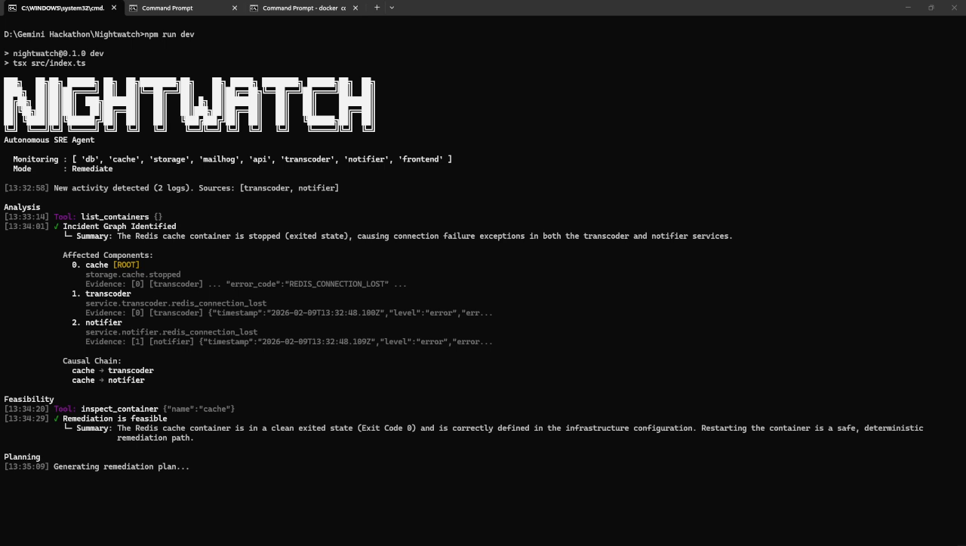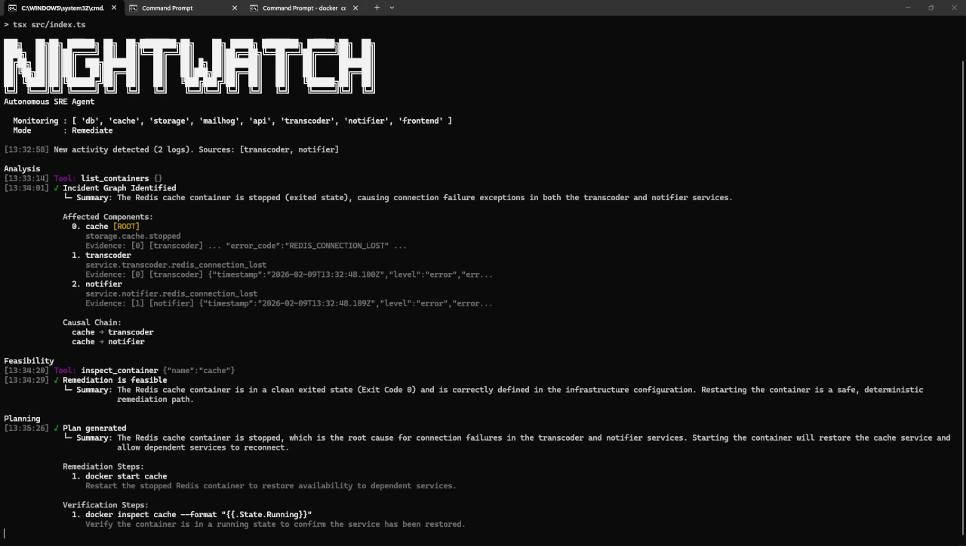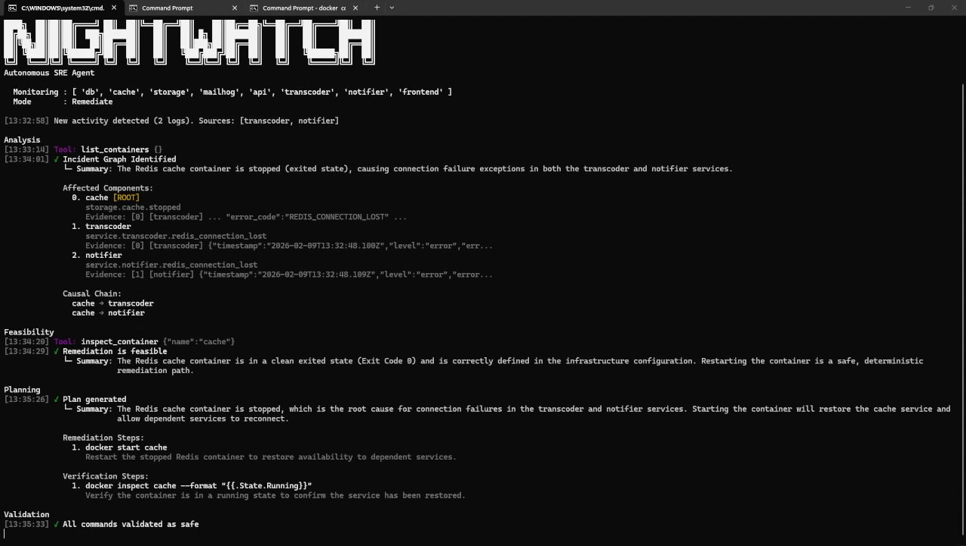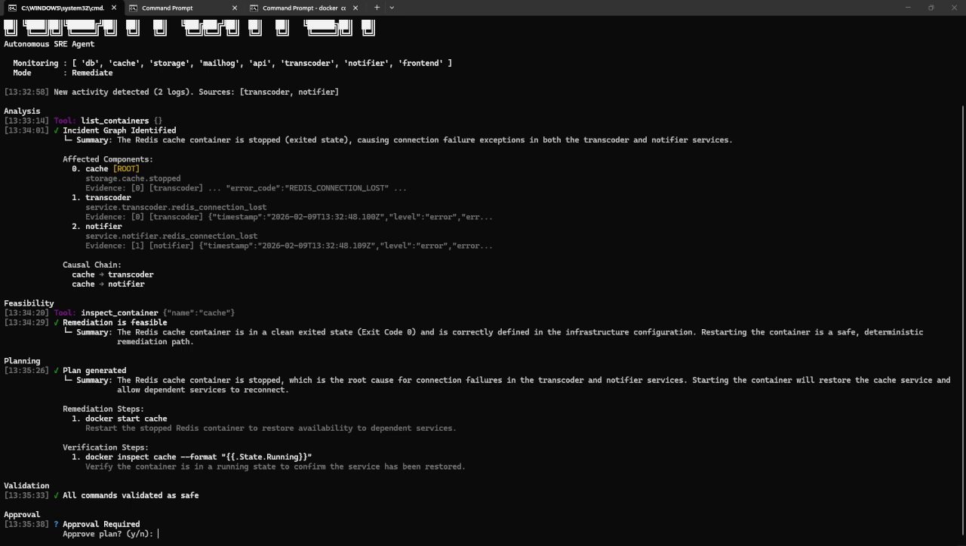Let's give it some time. So as you can see, the plan has been generated. The plan is not just a blank restart, it is a targeted plan. As you can see, it understands what went down and how to verify whatever remediation it would provide as well.